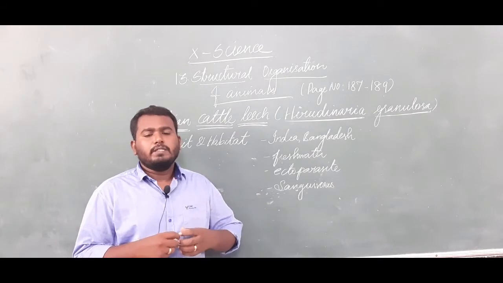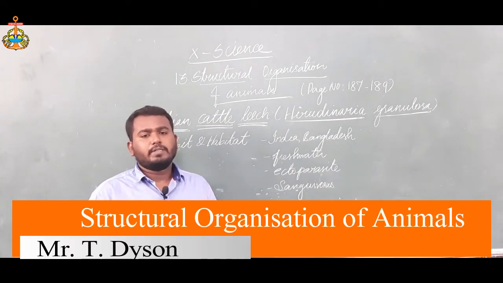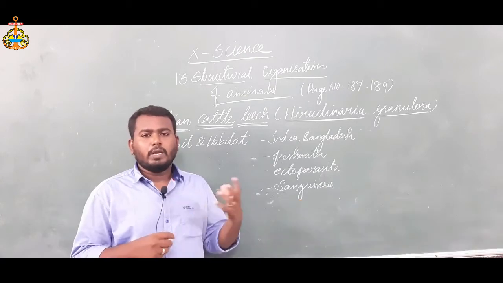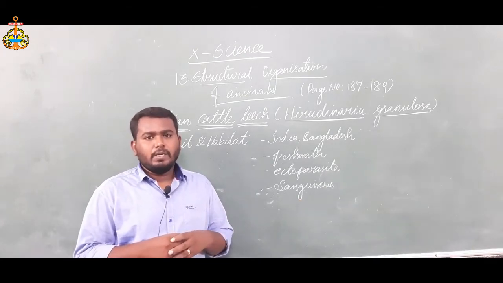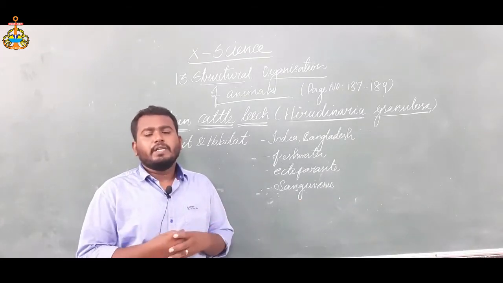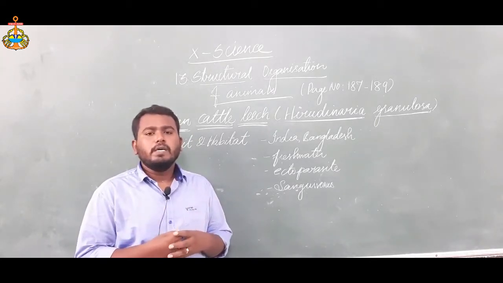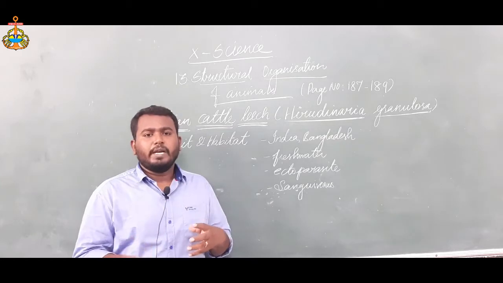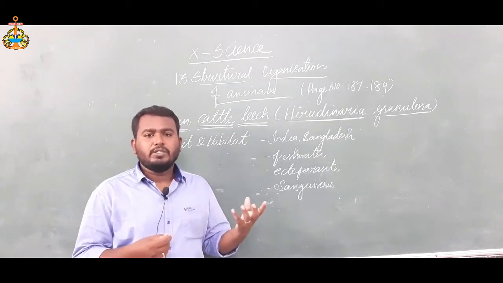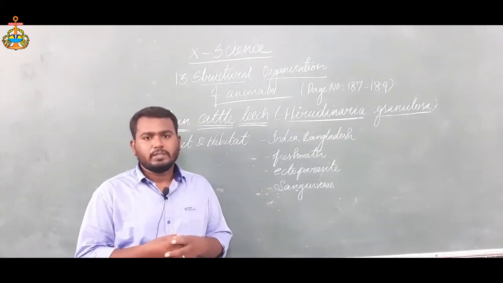We have already seen something about plants in the previous classes. Now we are going to enter the zoological part of science. Our environment has a lot of plants and animals. You already know that plants differ from animals because of their nature and their morphological characters.